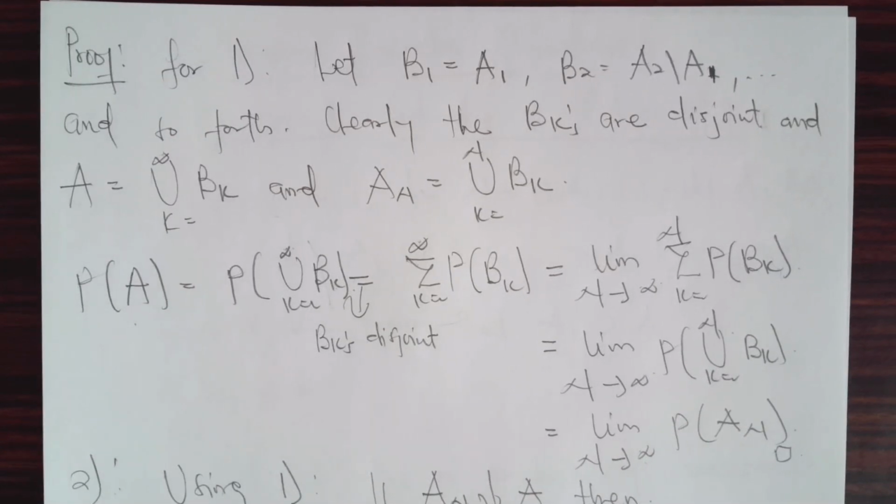So we pick some finite part of it, and we let A_n be equal to the finite union of the B_k. This will be useful in our proof.